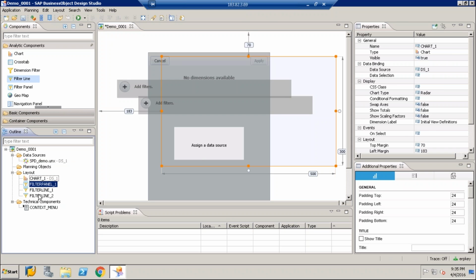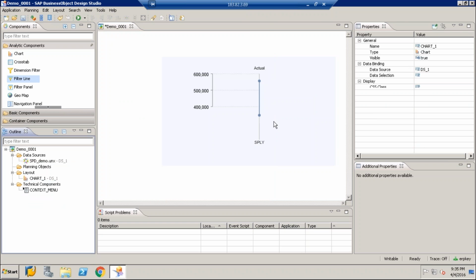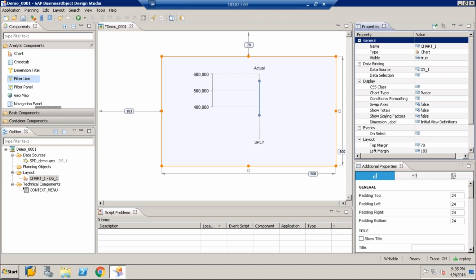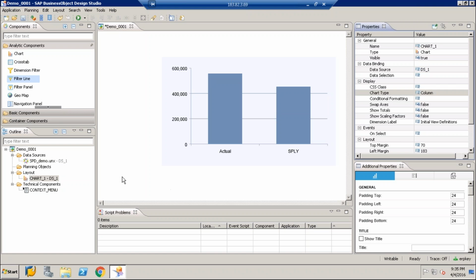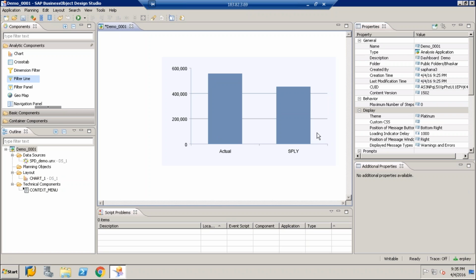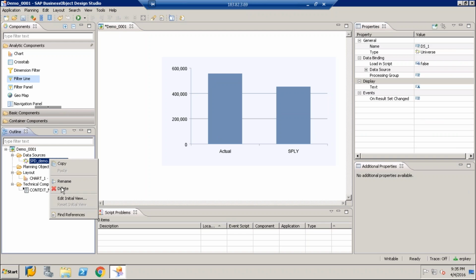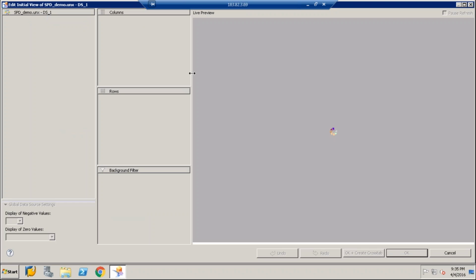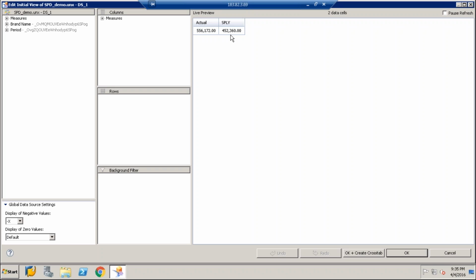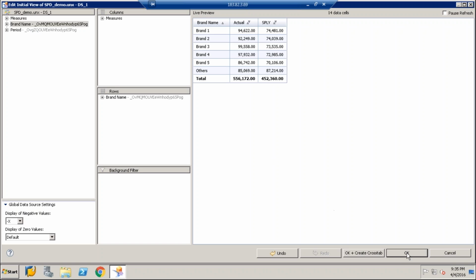Let me delete all other components, and instead of radar, let's take a column chart. So we have selected an actual and SPLY value. Let me edit this first, because by default, whenever we create a data source, it shows only measures. So you can bring the characteristics or dimensions.